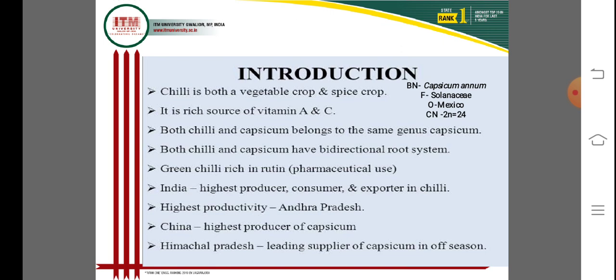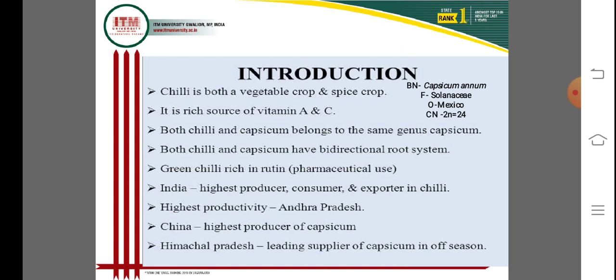Green chili is rich in rutin. Rutin has pharmaceutical uses and is very important for medicinal and aromatic purposes also.